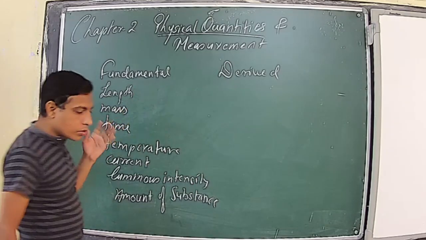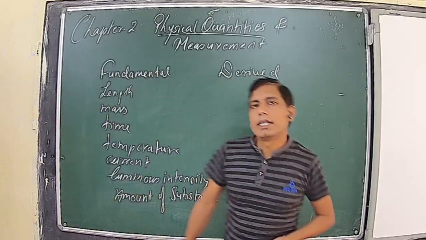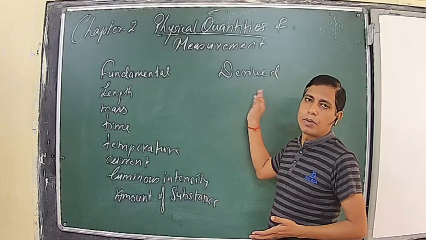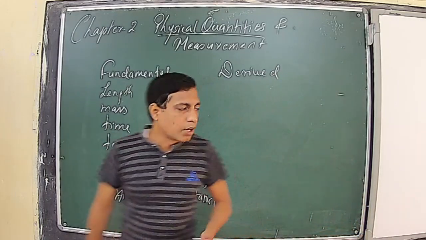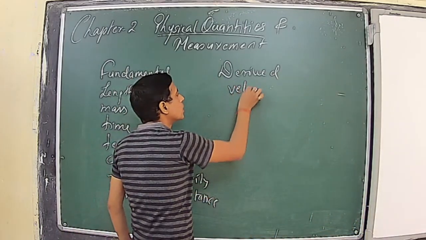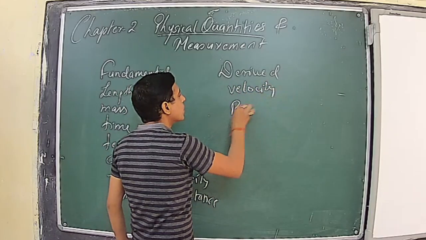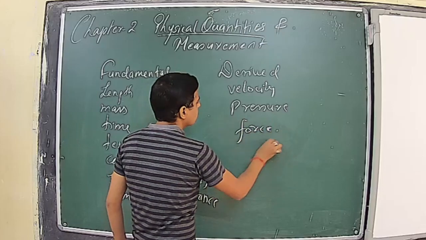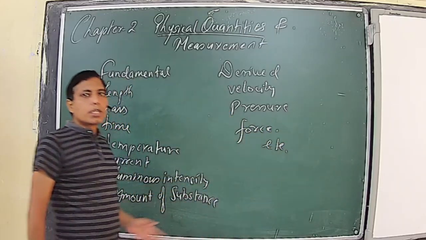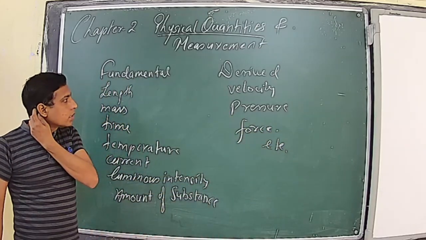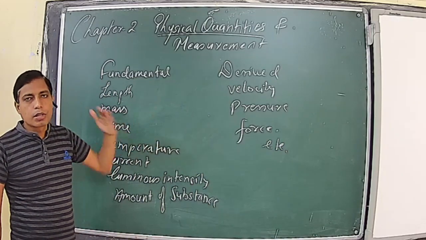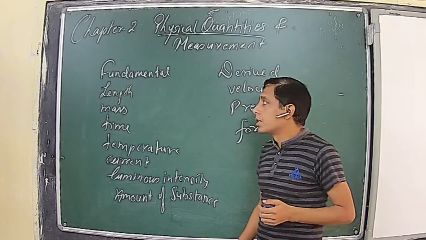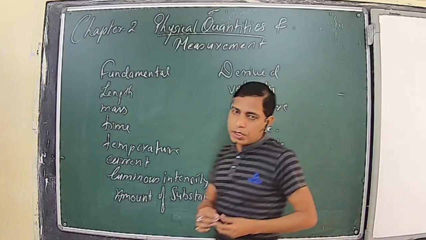Now those quantities which are obtained by combining two or more than two fundamental quantities are called derived quantities. For example, velocity, pressure, force, etc. These are all called derived quantities. So this was the classification of physical quantities.